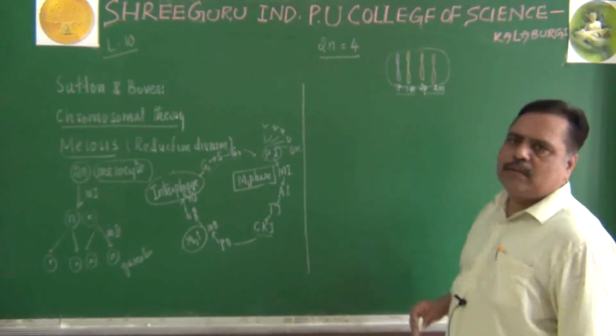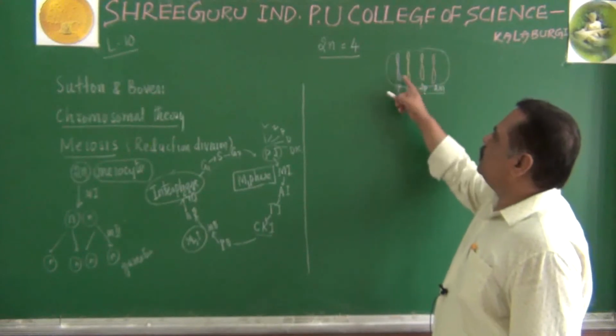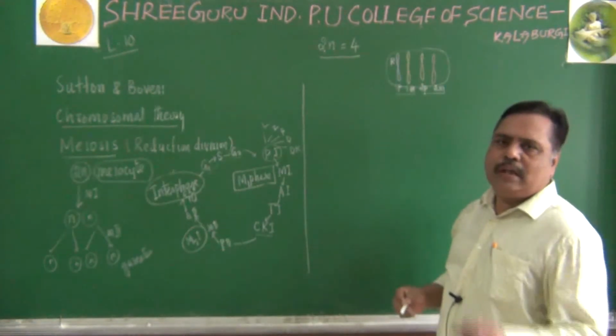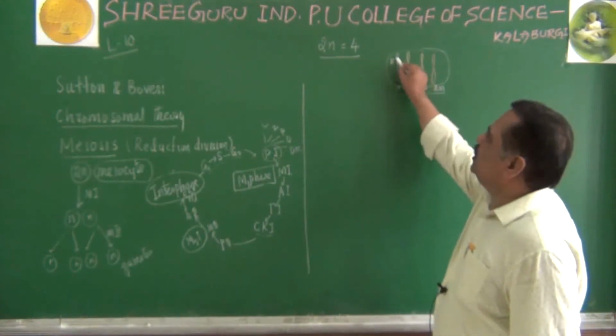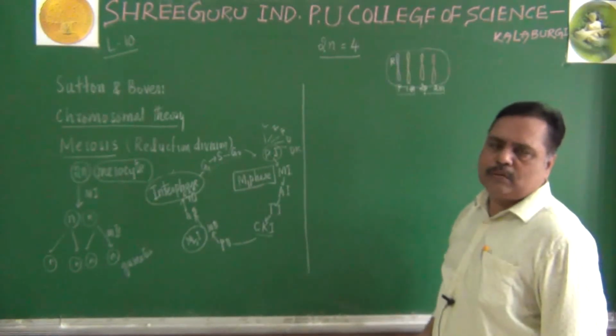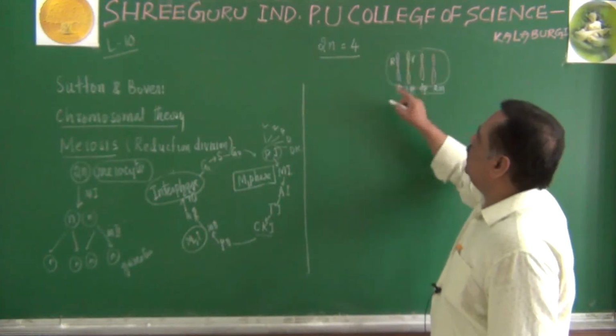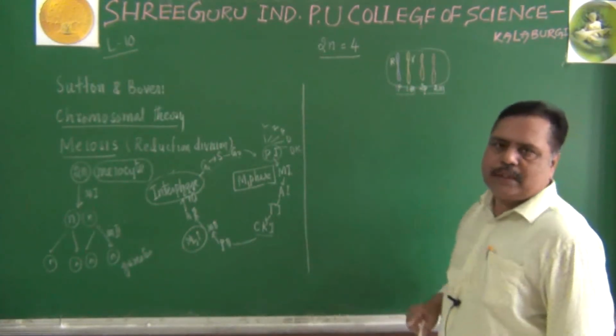Let us imagine now, in the first pair, first paternal, we are taking the capital R here. One allele let us take. This allele is located in the first paternal chromosome. Round shape allele we can say. This is small r allele located here in the first maternal.